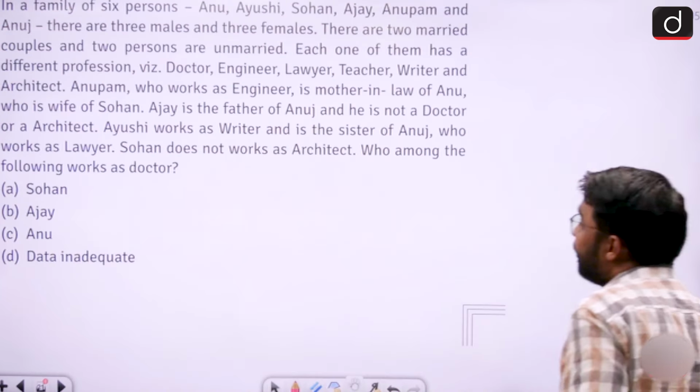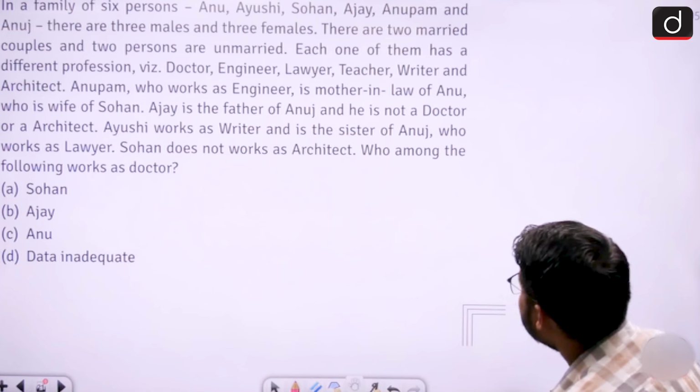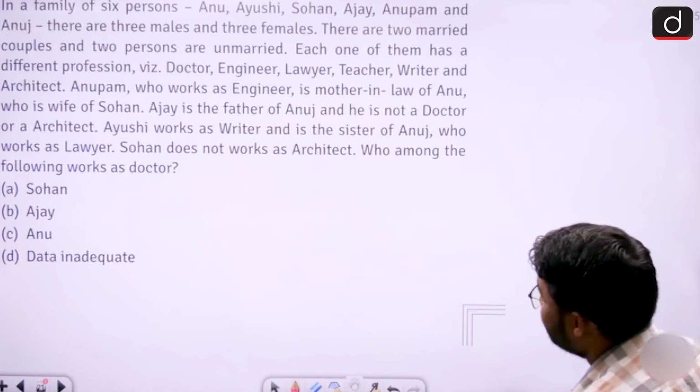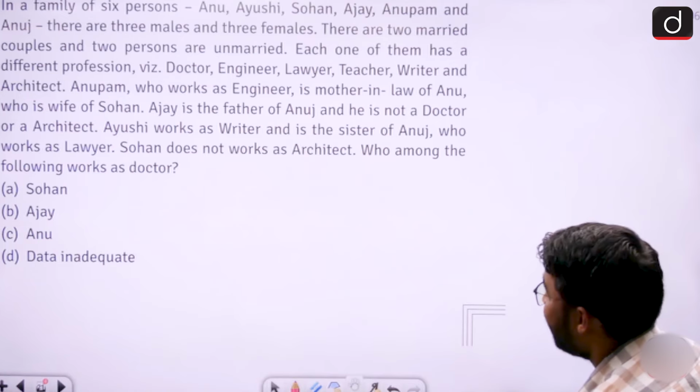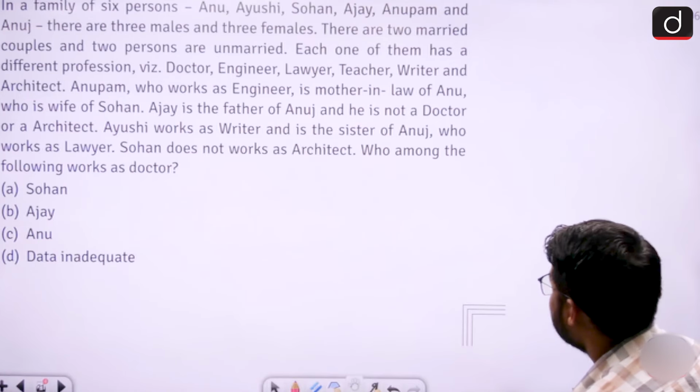See this question. In a family of 6 persons, Anu, Ayushi, Sohan, Ajay, Anupam and Anuj, there are 3 males and 3 females. There are 2 married couples and 2 persons are unmarried. Each one of them has a different profession: doctor, engineer, lawyer, teacher, writer and architect. Anupam, who works as an engineer, is mother-in-law of Anu, who is wife of Sohan.